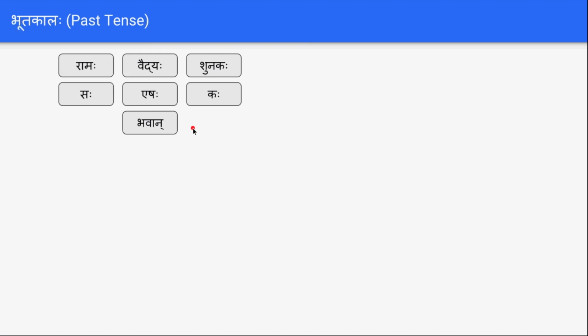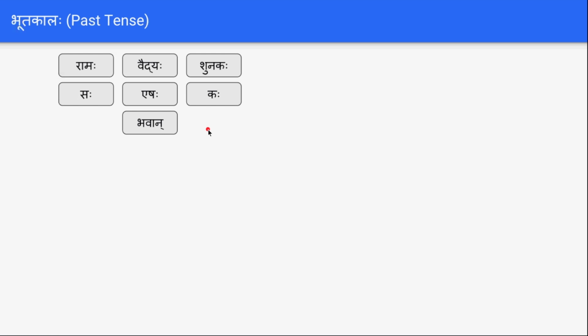We already know the words like Ramaha, Vaidyaha, Shunakaha, Saha, Eshaha, Kaha, and Bhavan. We have seen the meanings also in the previous topic. So let's take the word Gacchati. Ramaha Gacchati, Rama goes. Vaidyaha Gacchati, Vaidya goes. Shunakaha Gacchati, Eshaha Gacchati, Bhavan Gacchati, Kaha Gacchati. एवं एतादृशानि वाक्यानि अस्माभिः रचयितुं शक्यन्ते. So we can make the present tense forms like that.